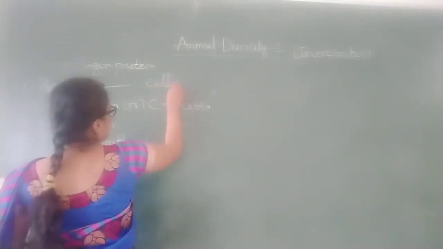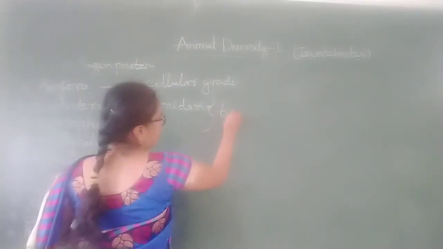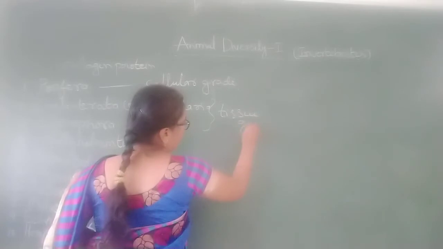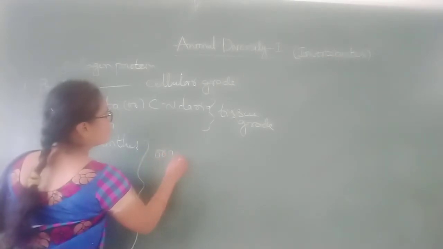Here the Porifera are multicellular. They have a cellular grade level. The Coelenterata or Cnidaria and Ctenophora have a tissue grade level. From Platyhelminths to the remaining phyla till Hemichordata, they have an organ system level.